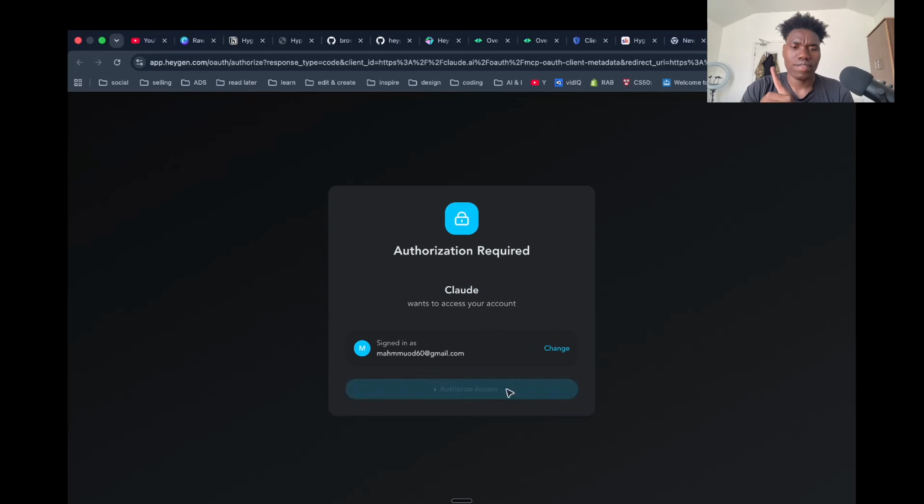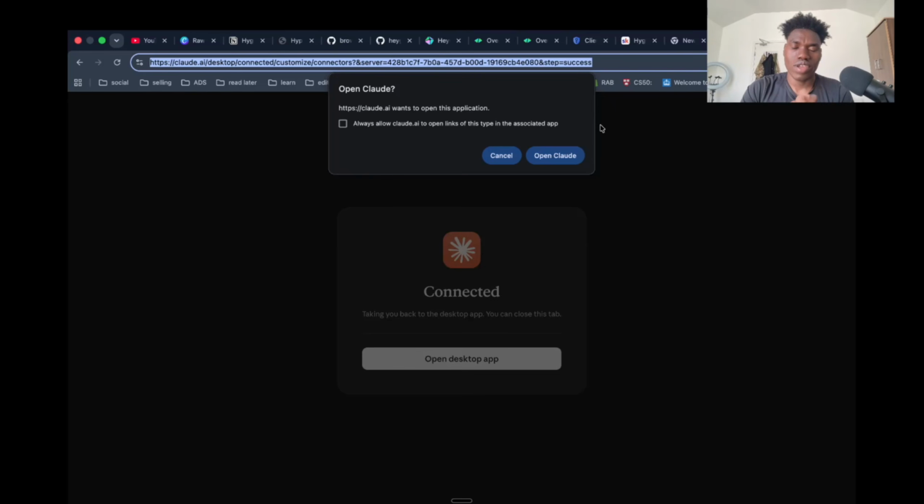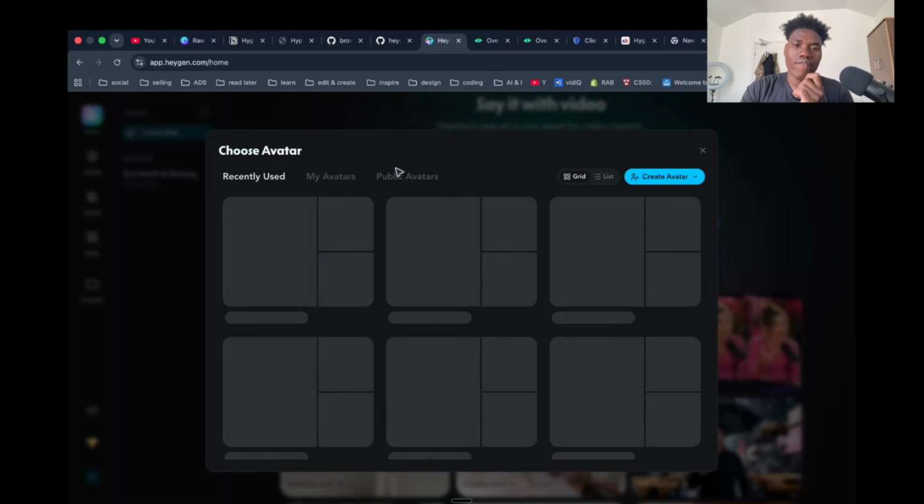Now authorize access, just click, make sure it's your Gmail account, sign in, and now it is success. Now we can create video with our avatar inside Claude without you having to go to this interface. But before that, you need to have a ready avatar.